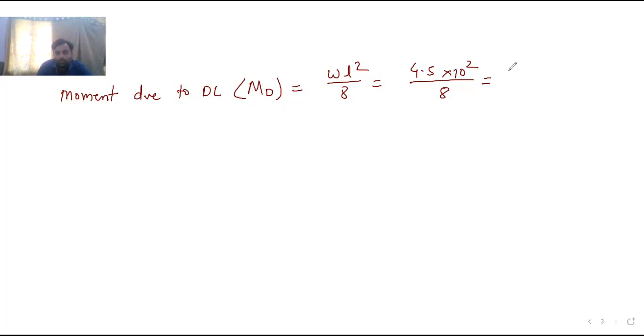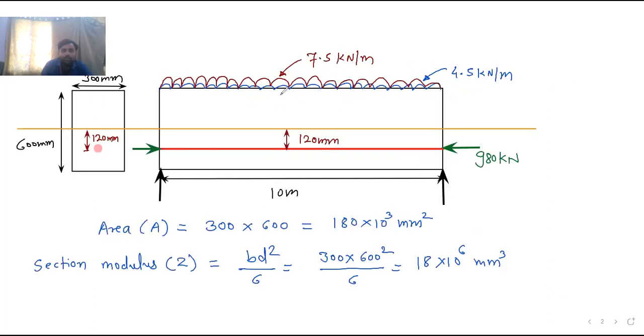The answer is 56.25 kilonewton meter. So this is our moment due to dead load. Now similarly, if we see the beam here, along with the dead load, live load is also there.